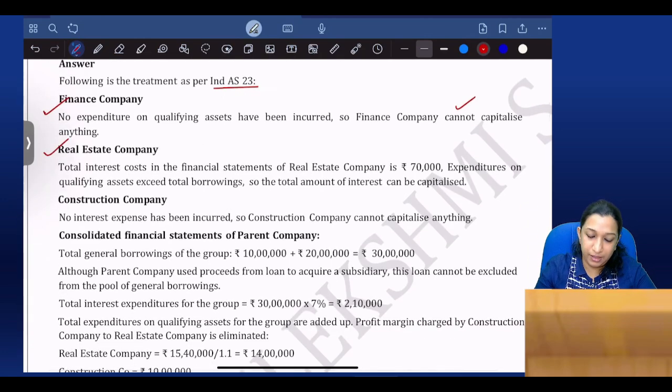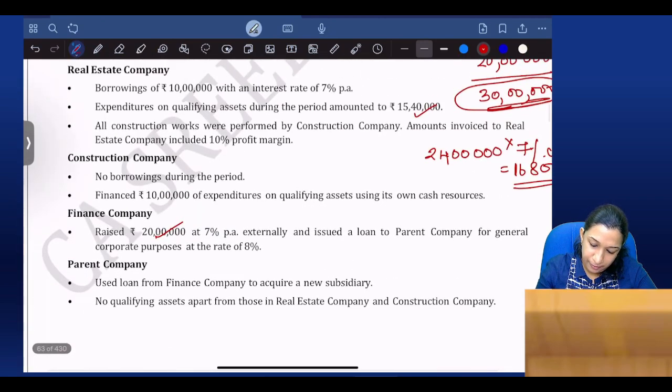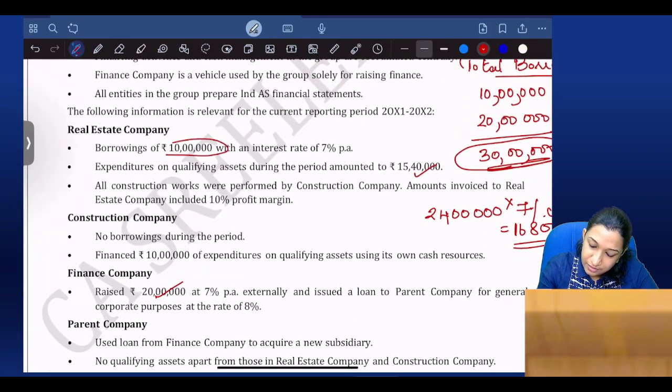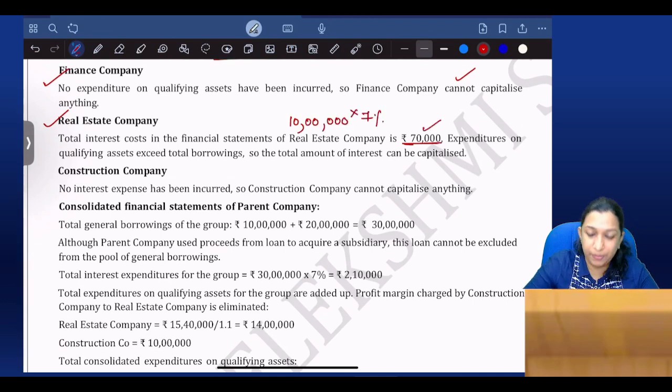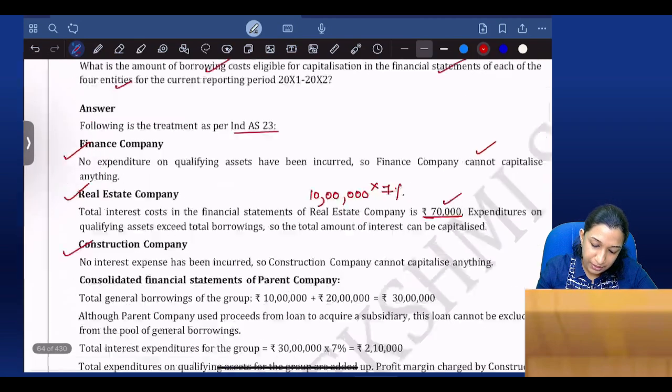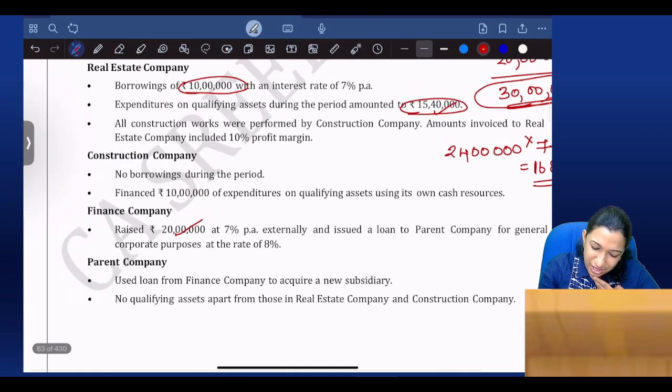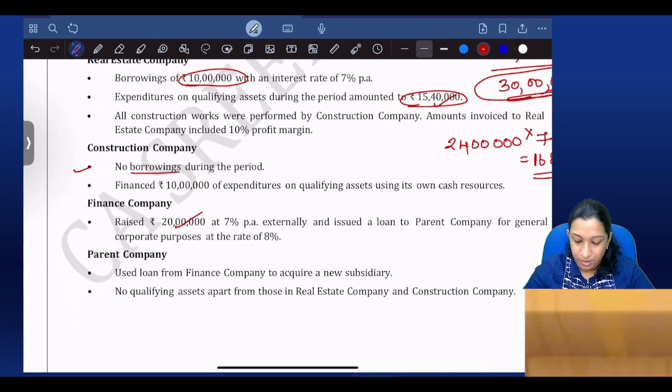Real estate company. Borrowings 10 lakhs, qualifying asset 15 lakh 40. So 10 lakhs into 7%; in the separate financials, 10 lakhs into 7% can be capitalized. Construction company: in the separate financials, there is no borrowing.